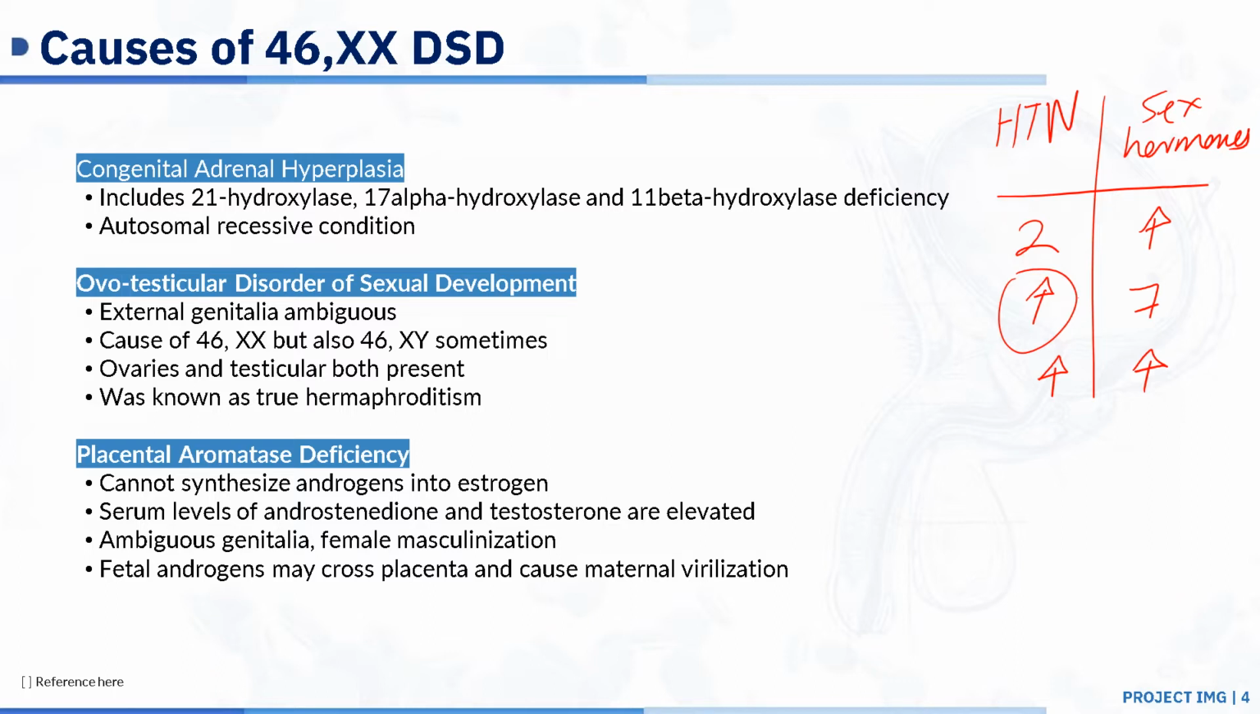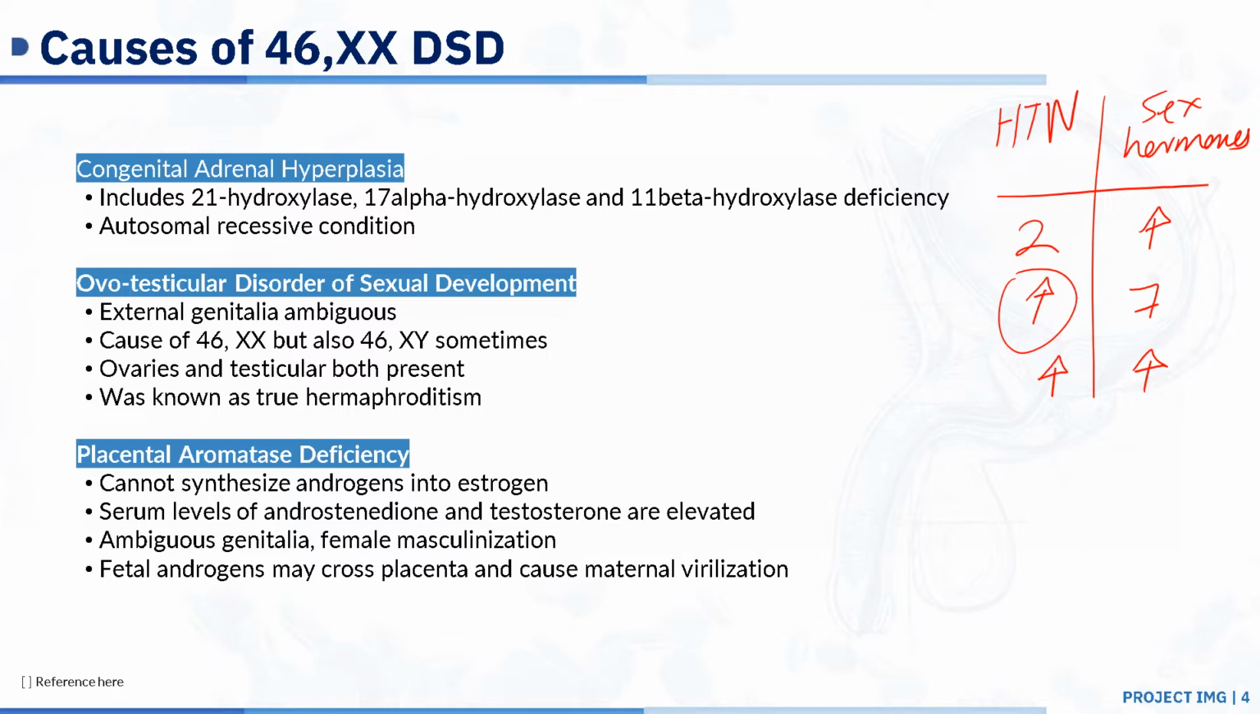Secondly, we have the ovotesticular disorder of sexual development. This is where you have external genitalia which are ambiguous. It is one of the causes of 46XX, but can also cause 46XY DSD sometimes. In ovotesticular disorder of sexual development, you have both ovaries and testicles present, and this is also known as true hermaphroditism, which is no longer used to describe this disease.